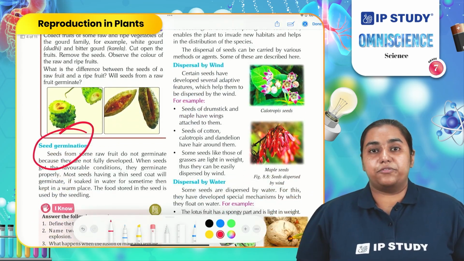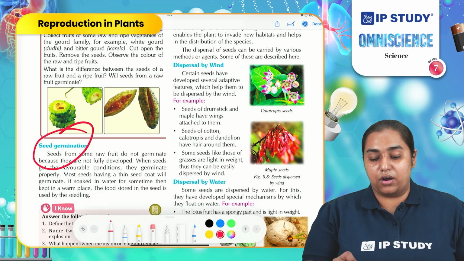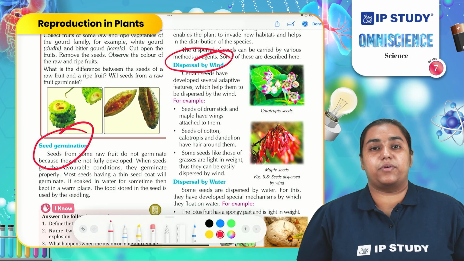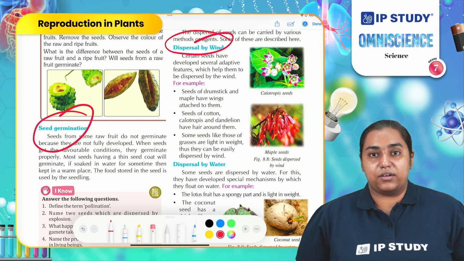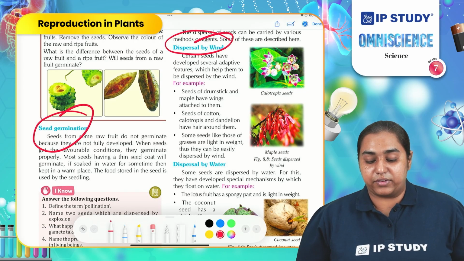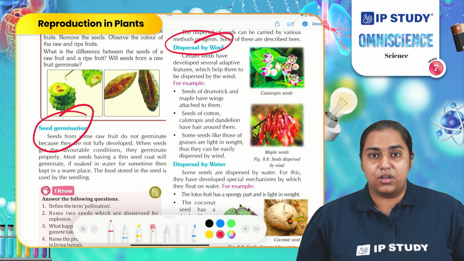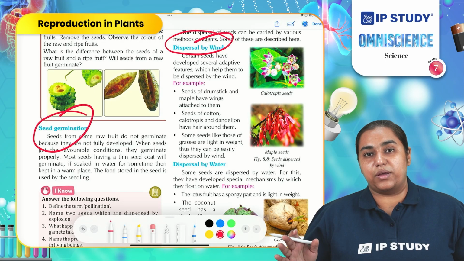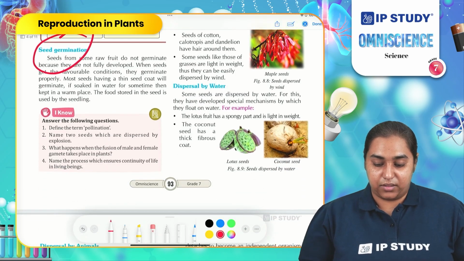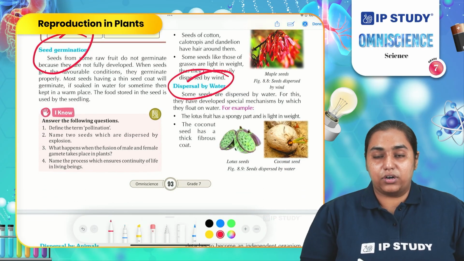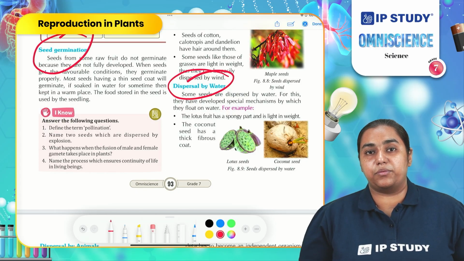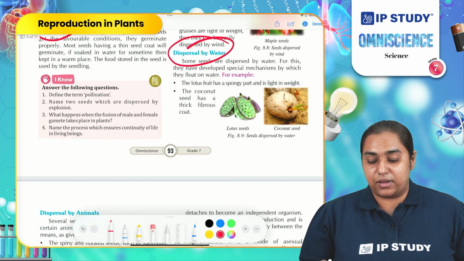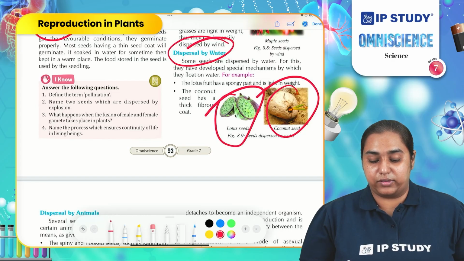One of the common ways through which seeds are spread or dispersed is dispersal by wind. There are certain plants like cotton, whose seeds are very small. A strong wind takes them to far places. There is also dispersal by water. Seeds float on the water and reach from one place to another. Common examples are coconut seed and lotus seed.